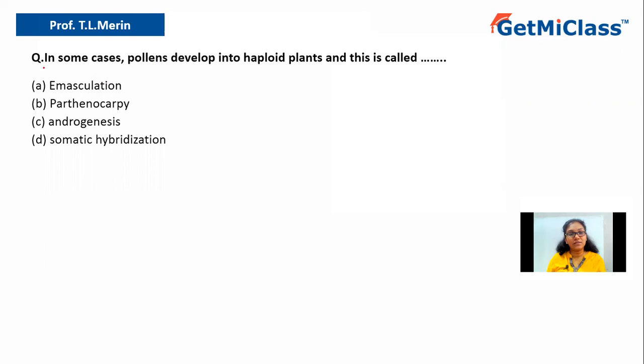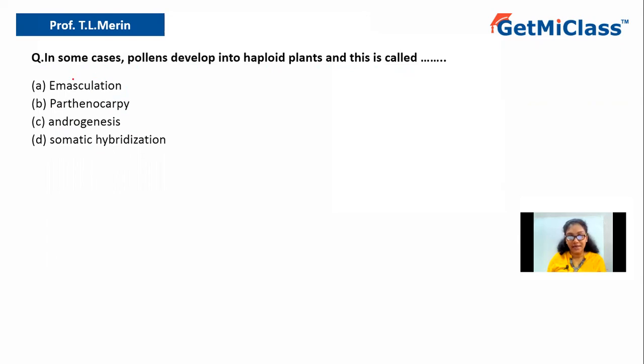Today we are going to solve this question which is: in some cases pollens develop into haploid plants and this is called option A emasculation, option B parthenocarpy, option C androgenesis, option D somatic hybridization.